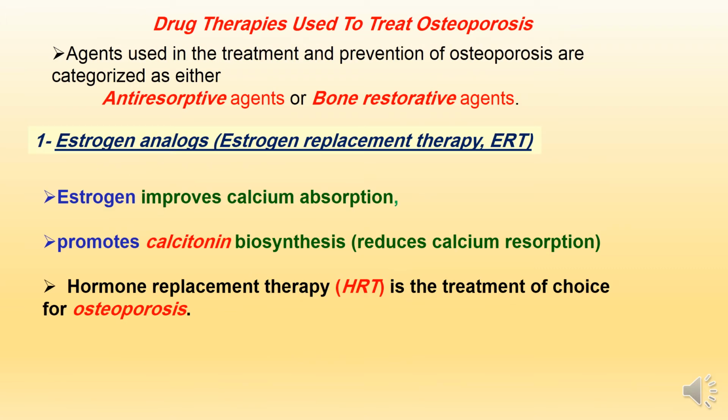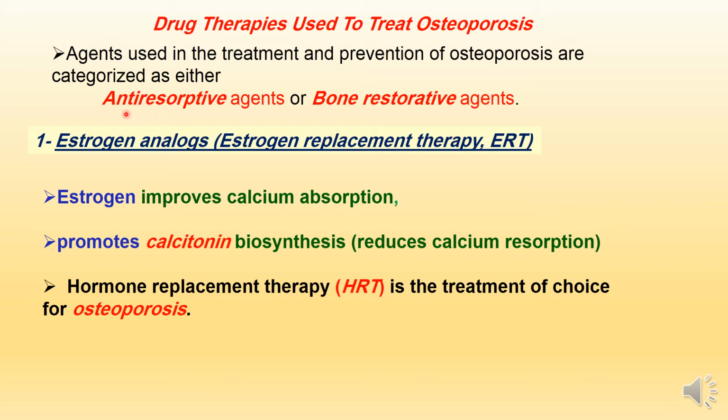Now we will talk about the drugs. Here we will start the medicinal part in this lecture. We will talk about drug therapies used to treat osteoporosis. These agents are classified as anti-resorptive agents or bone restorative agents. Anti-resorptive agents stop the resorption process, stop the breakdown of bone cells, and stop the release of calcium from bone tissues into the blood.